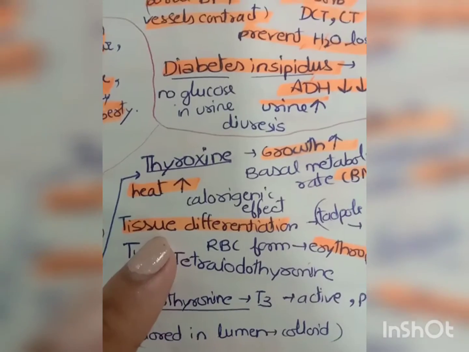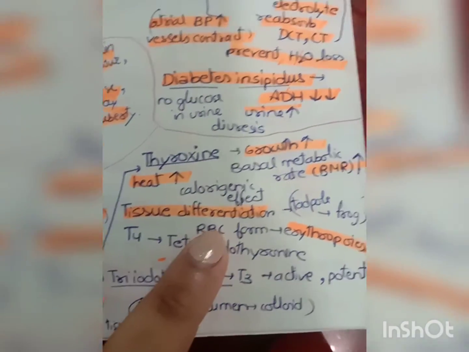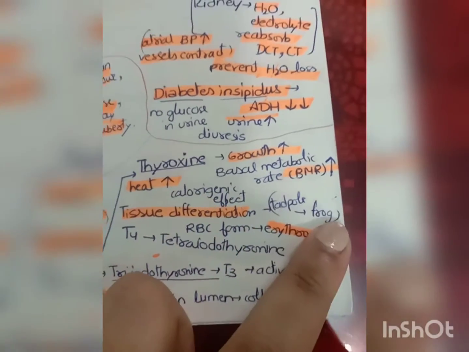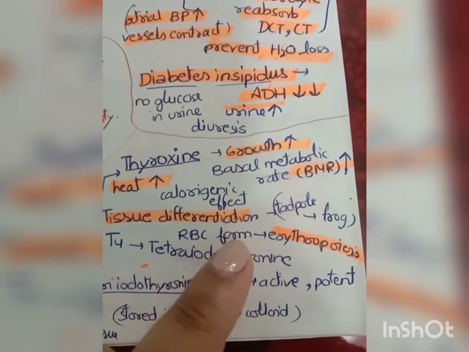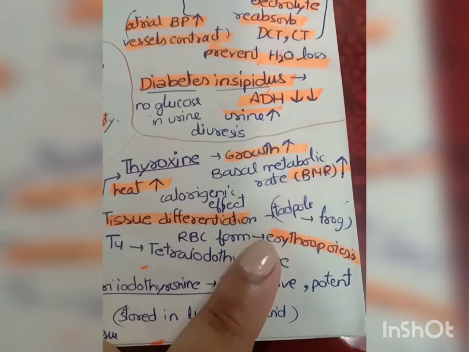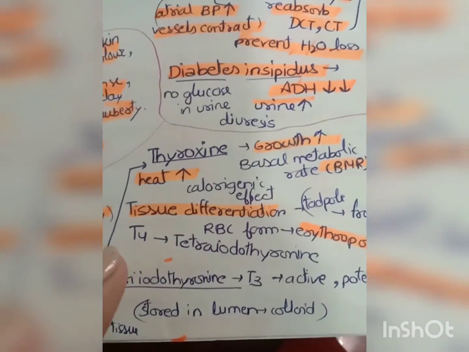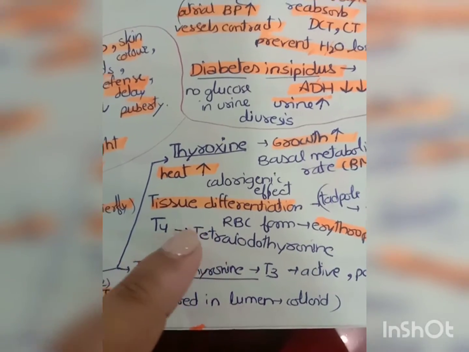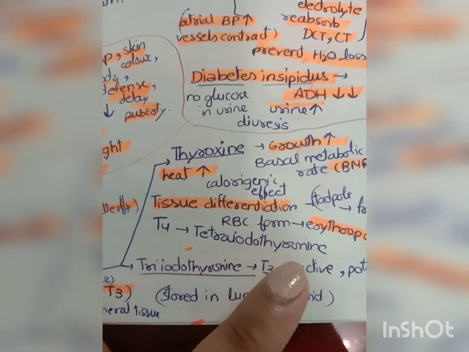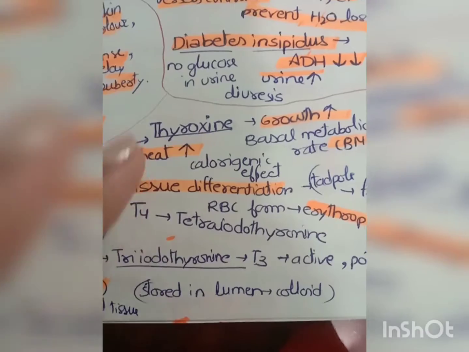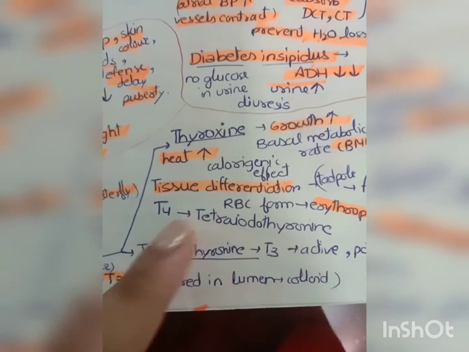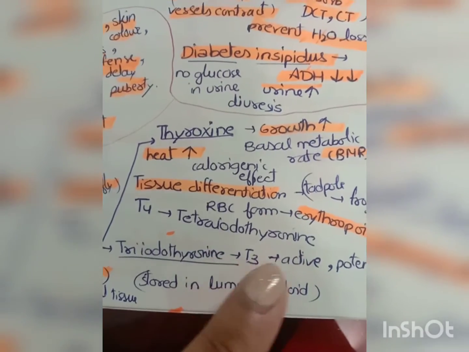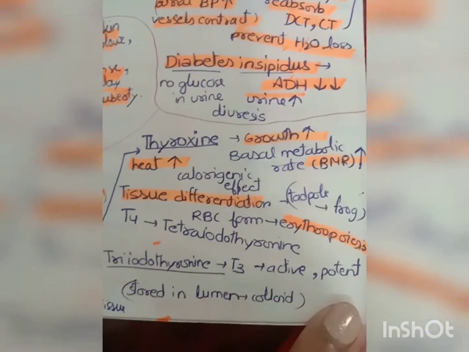It also helps in tissue differentiation, like it helps a tadpole convert into a frog. It helps in RBC formation, that is known as erythropoiesis. T4 is also known as tetraiodothyroxine. Okay, the thyroxine is known as this. Now the triiodothyronine, that is T3, is active and potent.